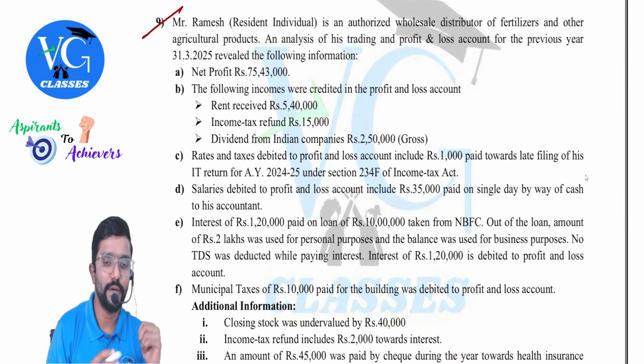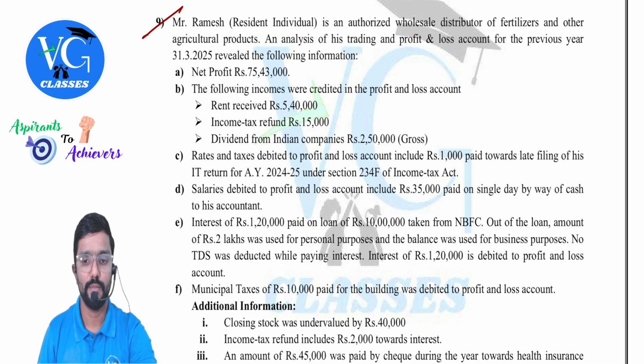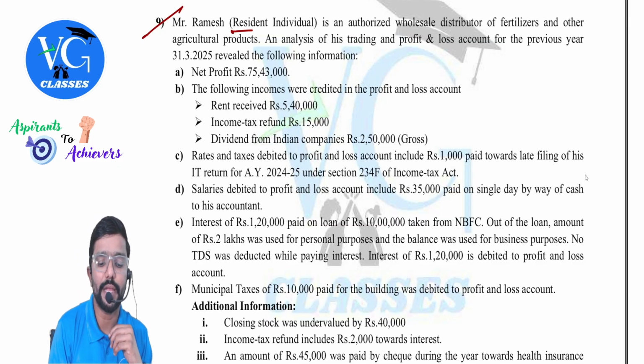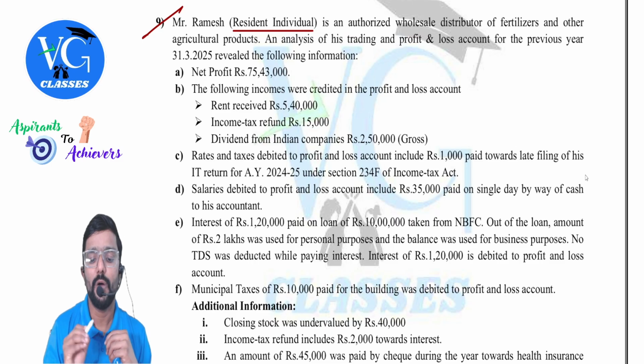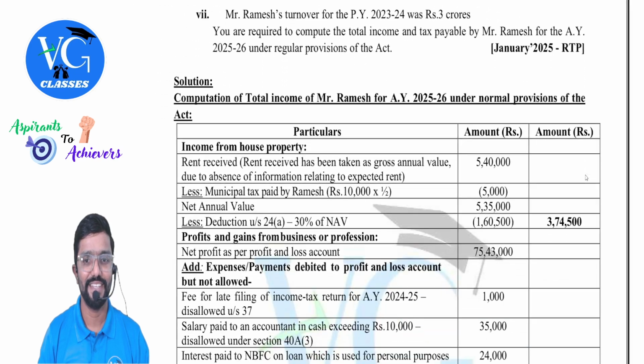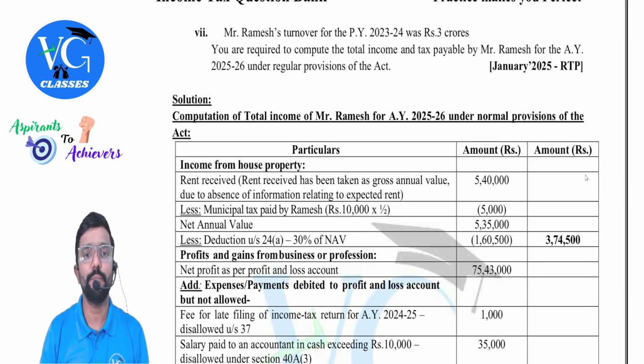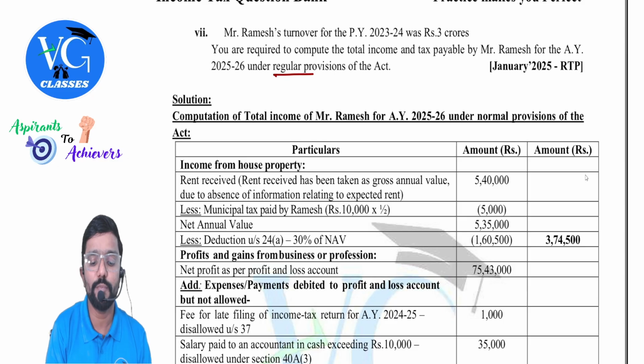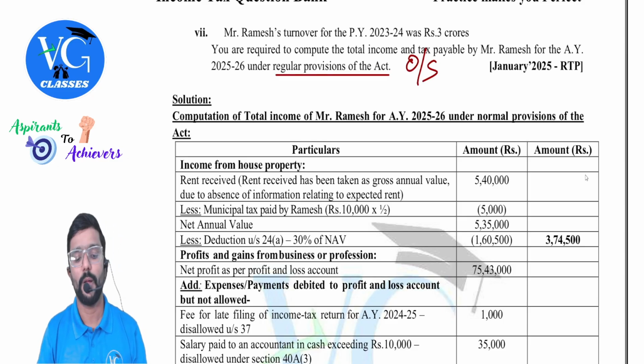Next, question number 9. Mr. Ramesh, a resident individual, again, is an authorized wholesale distributor. First let me read the requirement, then I will come to this. You are required to compute the total income and tax payable by Mr. Ramesh for assessment year 25-26 under the regular provisions of the Act. Regular means what? Not the optional scheme. Okay, sir.